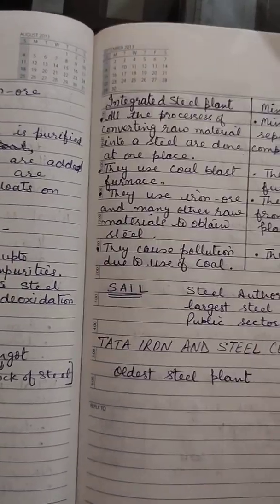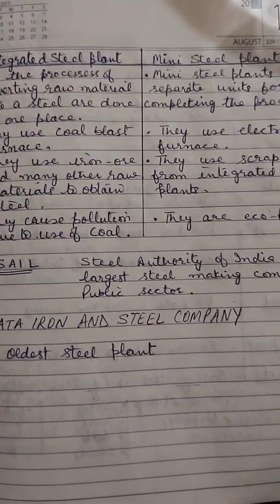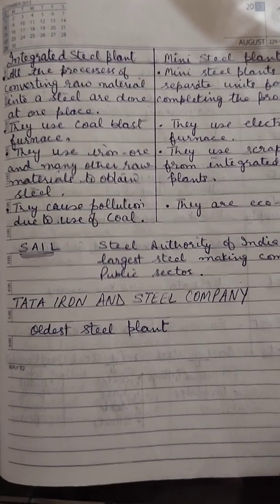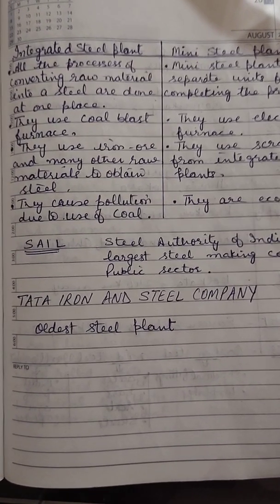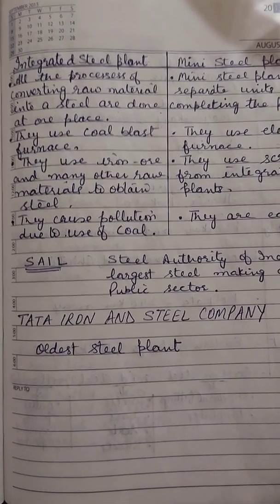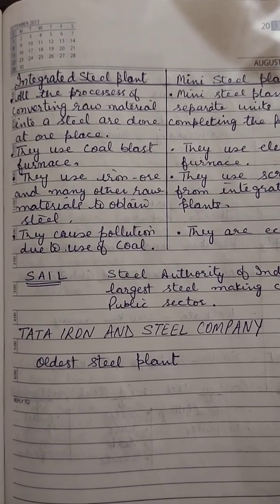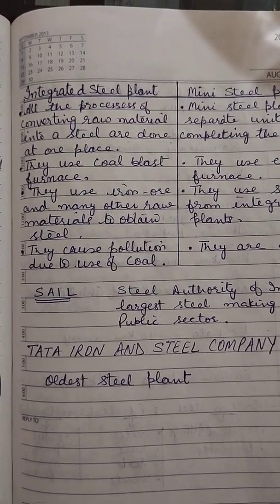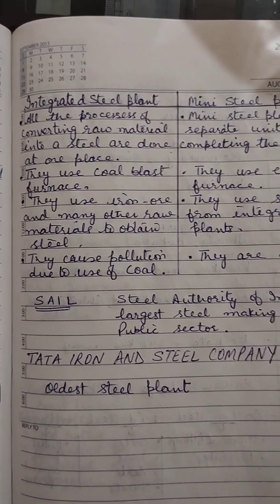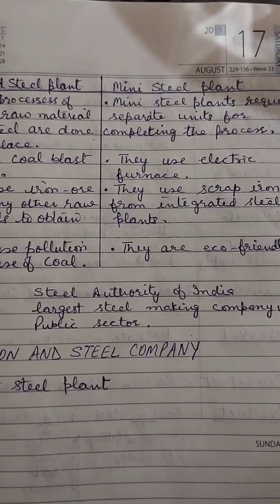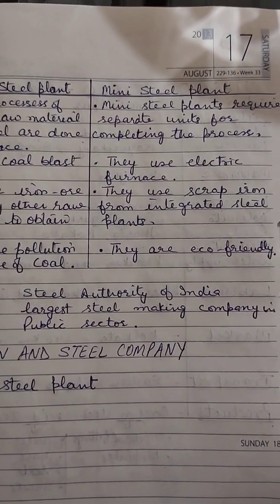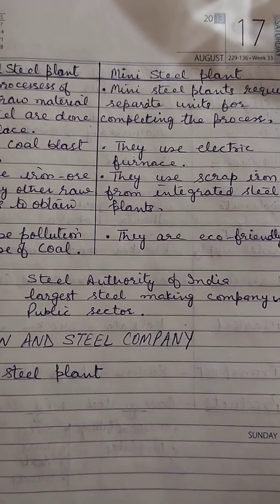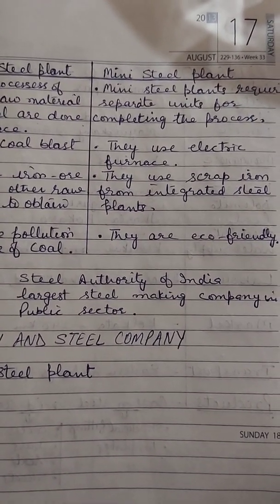Then what is the difference between integrated and mini steel plants? Integrated steel plants are where all the processes of converting raw material into steel are done at one place, and they use coal blast furnace and they cause a lot of pollution. And mini steel plants require separate units for completing the process and use electric furnace, use scrap iron as raw material and they are eco-friendly.